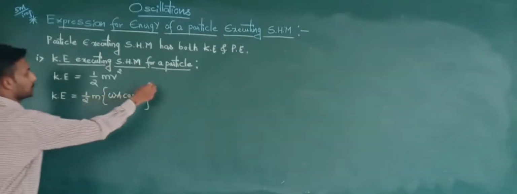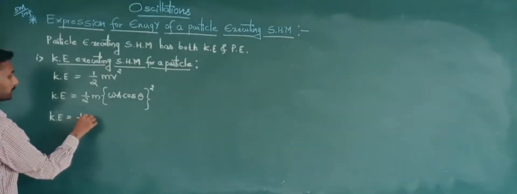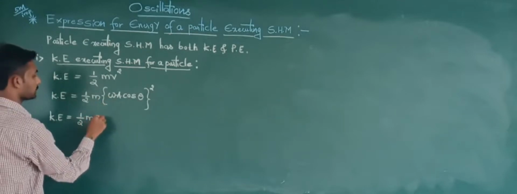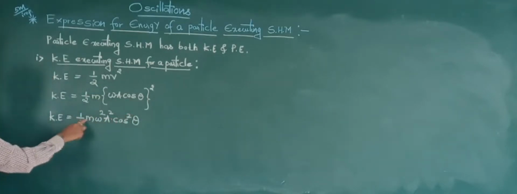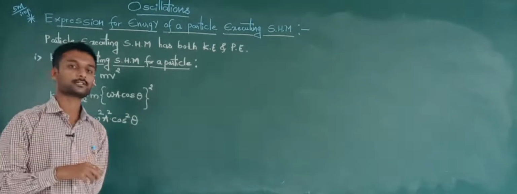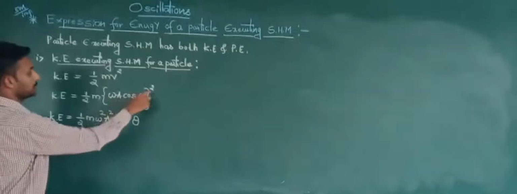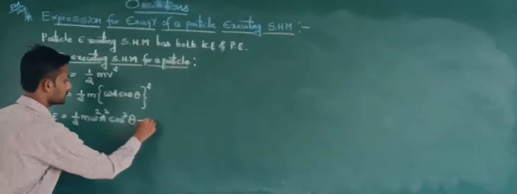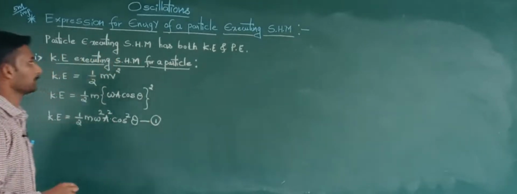So it is squared. So kinetic energy is equal to half m omega square a square cos square theta. Just I am doing the square for this term. So this is our equation number 1, kinetic energy of a particle executing SHM.